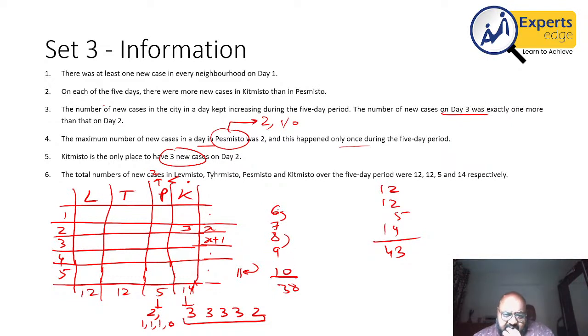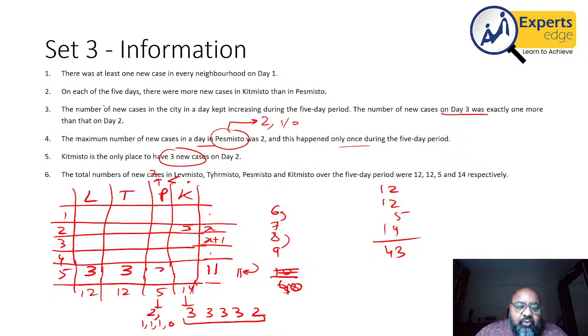I am making a mistake, I think. 13 and 17. So sorry, this is 40. This cannot add up to 43. So 10 is not a possibility for day 5. So day 5 number has to be 11. And that can only happen when I have 3, 3, 3, 2 and 3 happening for each neighborhood. So day 5 is sorted for me.